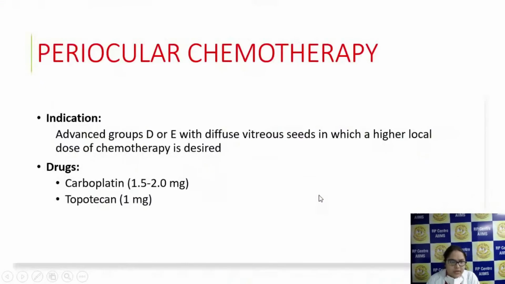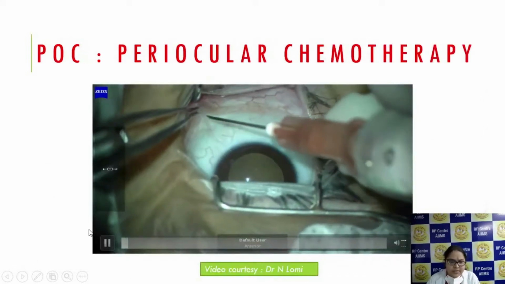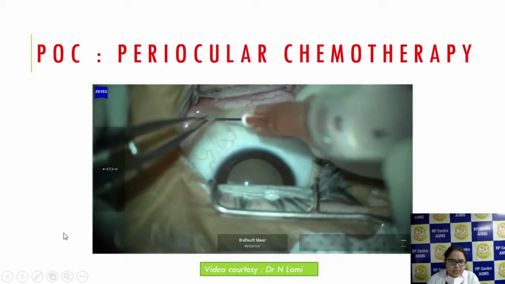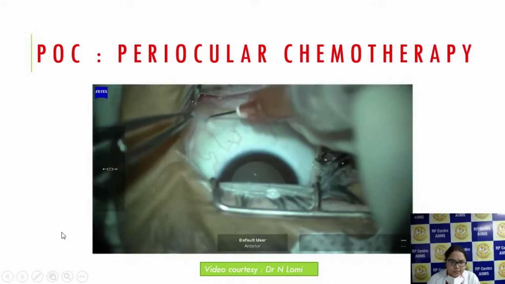Coming to periocular chemotherapy, the indication is advanced group D or E with diffuse vitreous seeds in which a higher local dose of chemotherapy is desired. You can give periocular chemotherapy. Here we are using carboplatin and topotecan, in doses of 1.5 to 2 mg for carboplatin and 1 mg for topotecan. This is a video which is showing the administration of periocular chemotherapy.